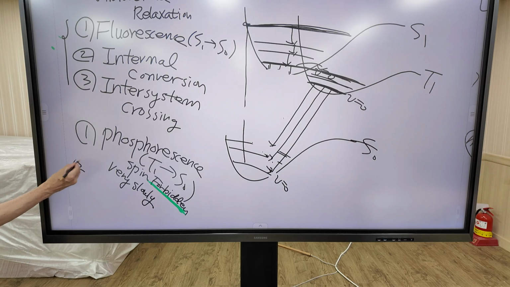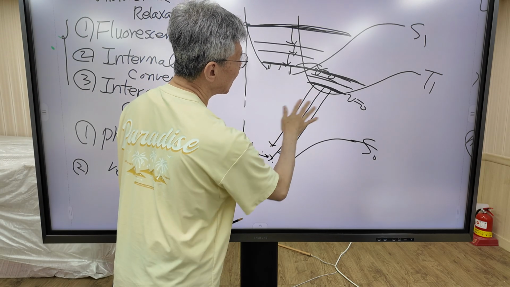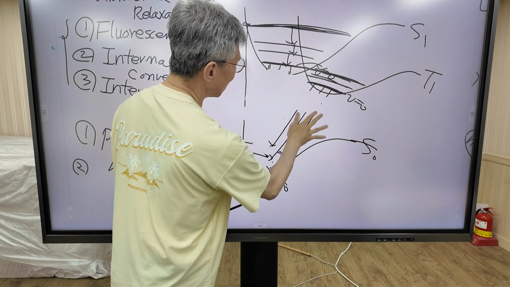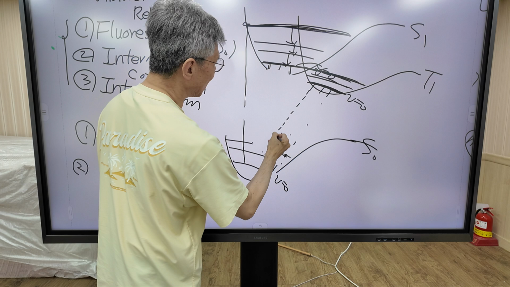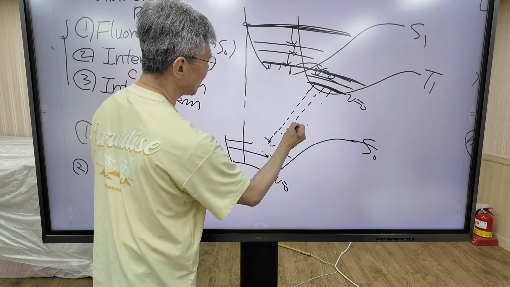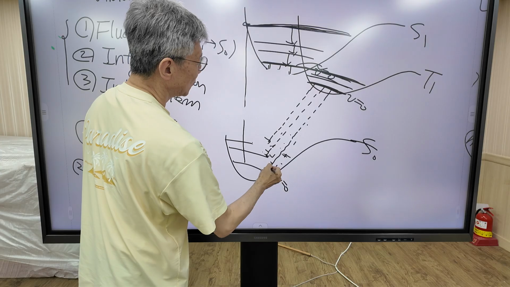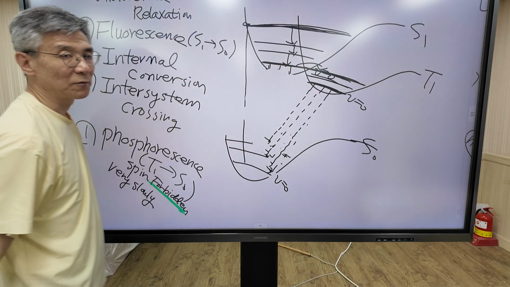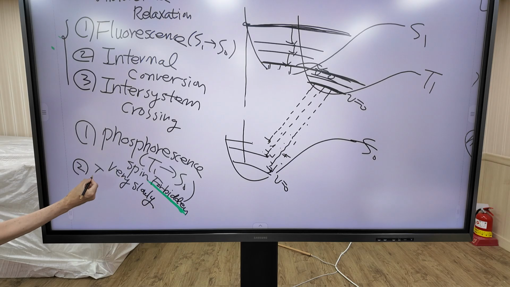And the second pathway is that the molecule in the V equals 0 state of the triplet state returns to S0 without emitting a photon. It returns back to the singlet state without emitting a photon. This process is called, again, intersystem crossing.